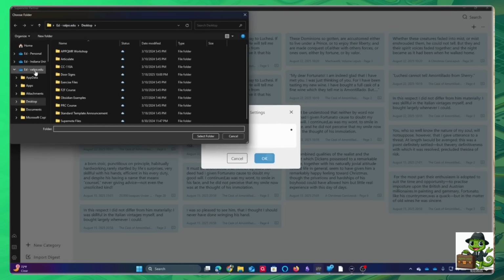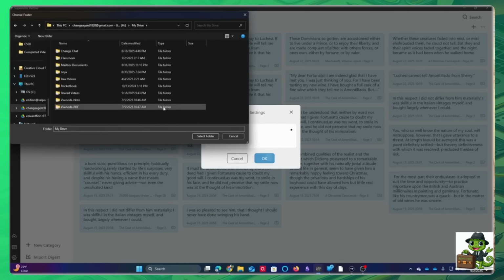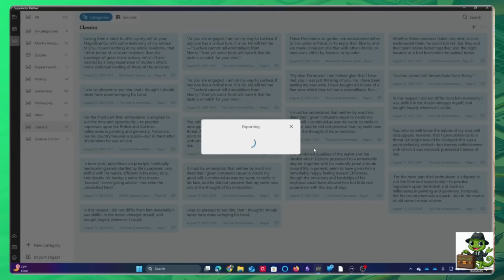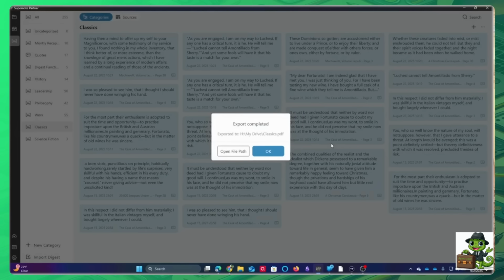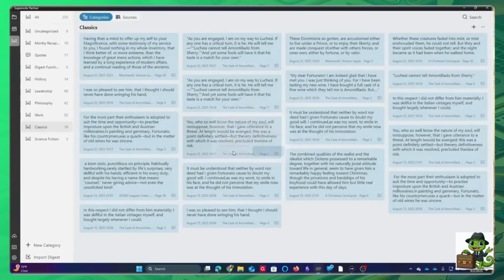So we're going to go ahead to this, and let's just go to My Drive, and let's just put it straight into the main My Drive folder. And I select that. It's going to export that. And what's really cool is the way Supernote saves is that it then gives you local access back to that file. So now you'll notice it went to My Drive Classics PDF. I can open the file straight from here. So I'm going to do that.